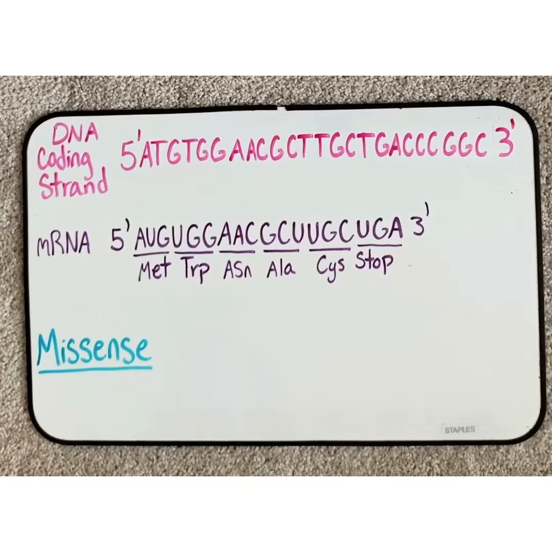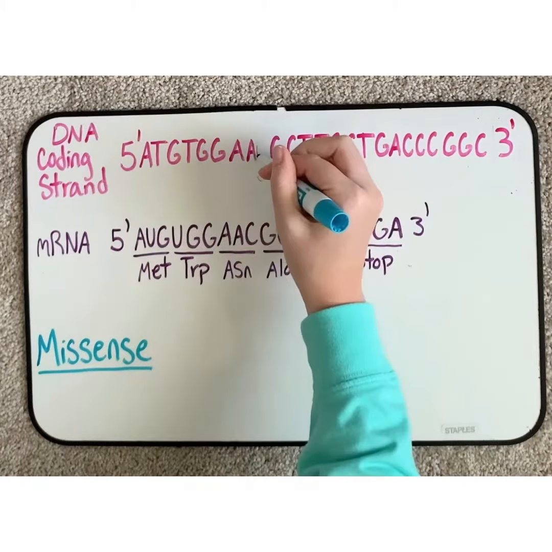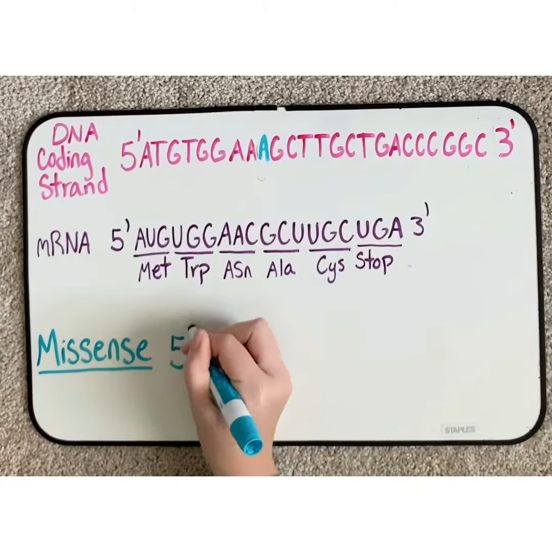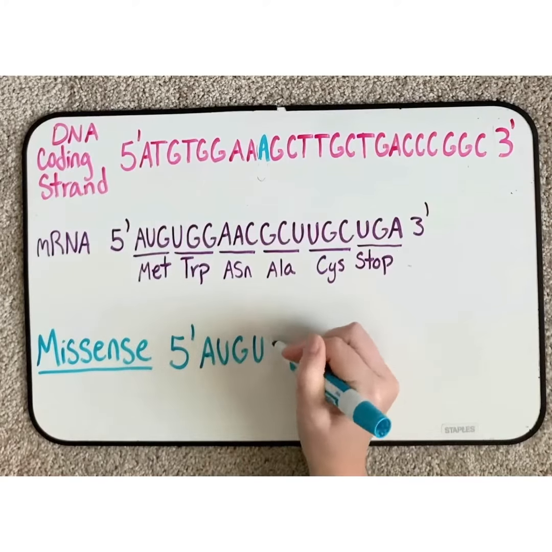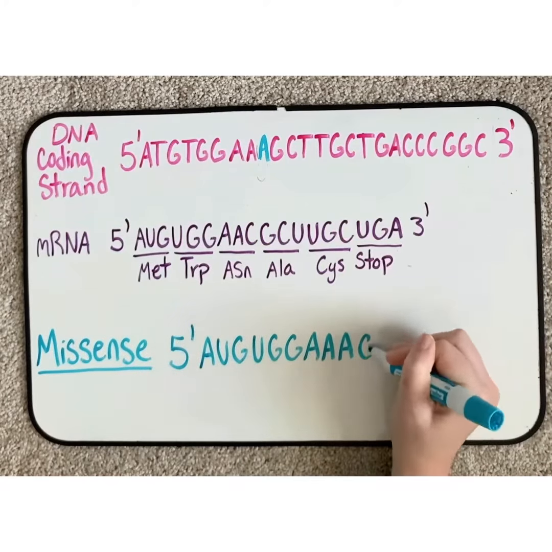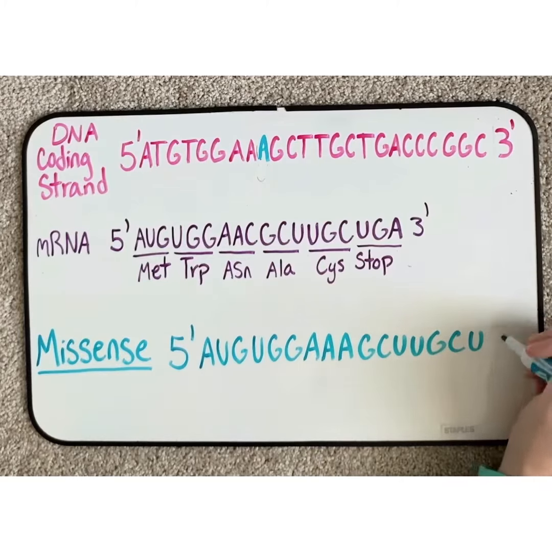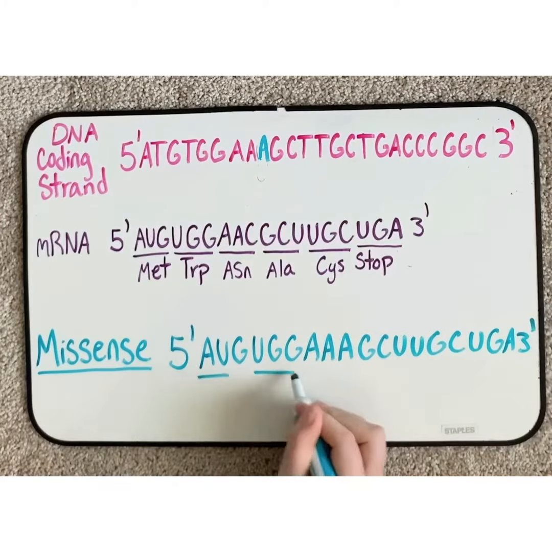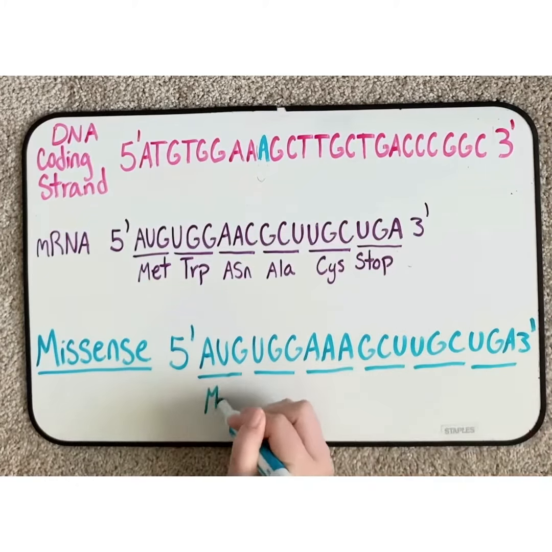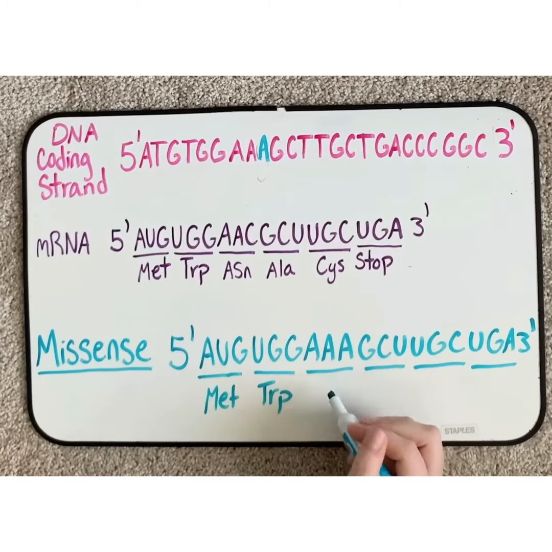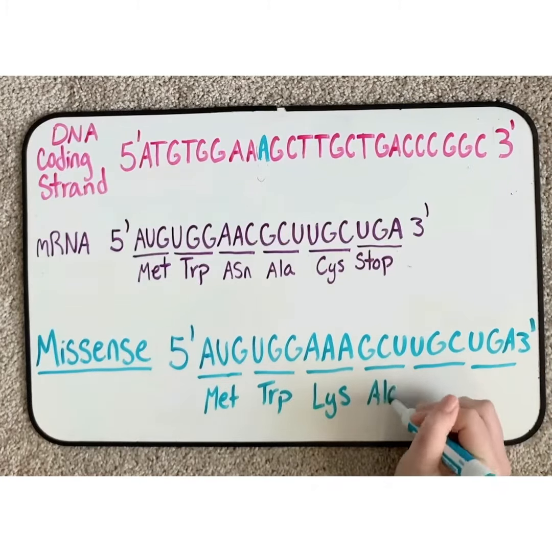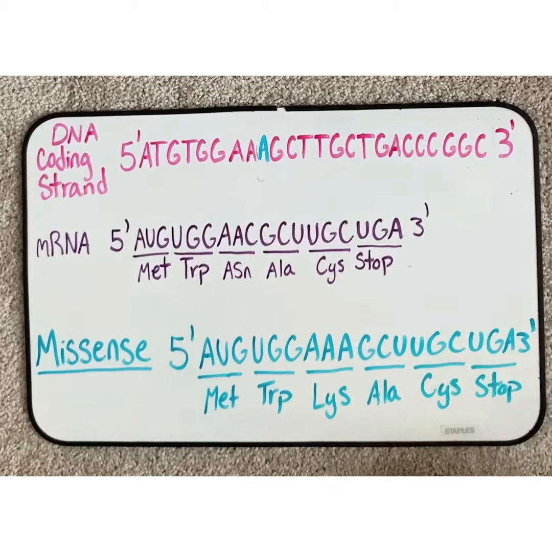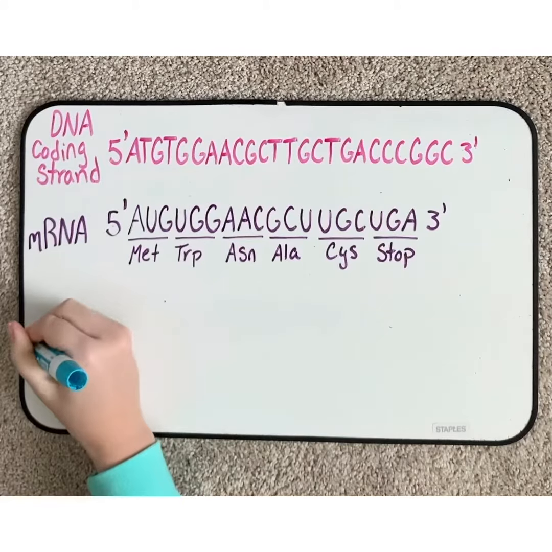Now, a missense point mutation takes place, changing this cytosine in the DNA strand to an adenine. This is an example of transversion. Starting with the 5' end, our new mutant mRNA strand reads AUG, UGG, but then the next codon is now AAA instead of AAC. This new AAA codon now codes for lysine instead of asparagine, which can either alter the protein's function, make it non-functional, or have no effect.